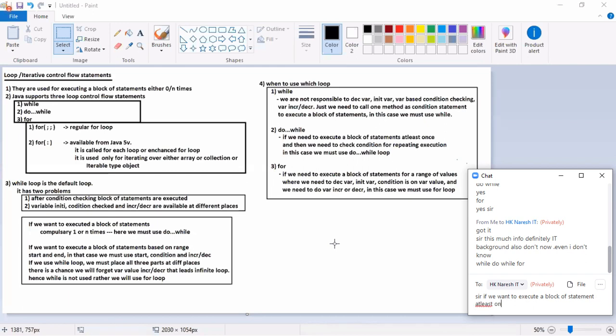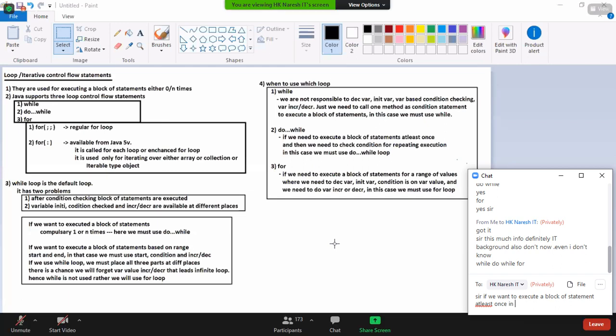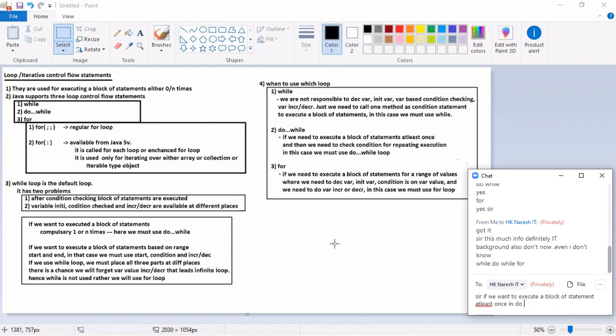Sir, I know the end, sir. In that place, can I use while? Yes, you can use it. No problem. Sir, I don't know the end, sir. Can I use for? Yes, you can use it. But you are writing excess code, and maybe you will face some problems. You should be more alert and take more care while writing code, right?